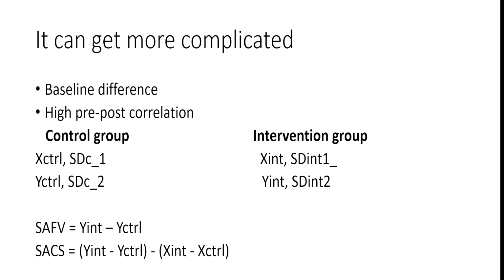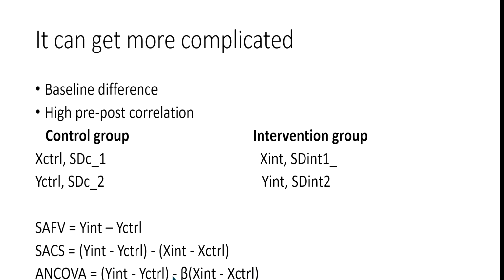In that case, you have a problem again. You have high pre-post correlation, and then you have baseline difference. So for that, you need a different approach. That's called the ANCOVA adjusted mean difference. For the ANCOVA adjusted mean difference, you add a little modification. It's kind of a regression coefficient added to the simple analysis of change score. It's the same formula, but you add a regression coefficient, this beta value. Calculating this beta value from reported data is difficult; if studies reported the ANCOVA adjusted mean difference for you, you're lucky. But it's very unlikely.